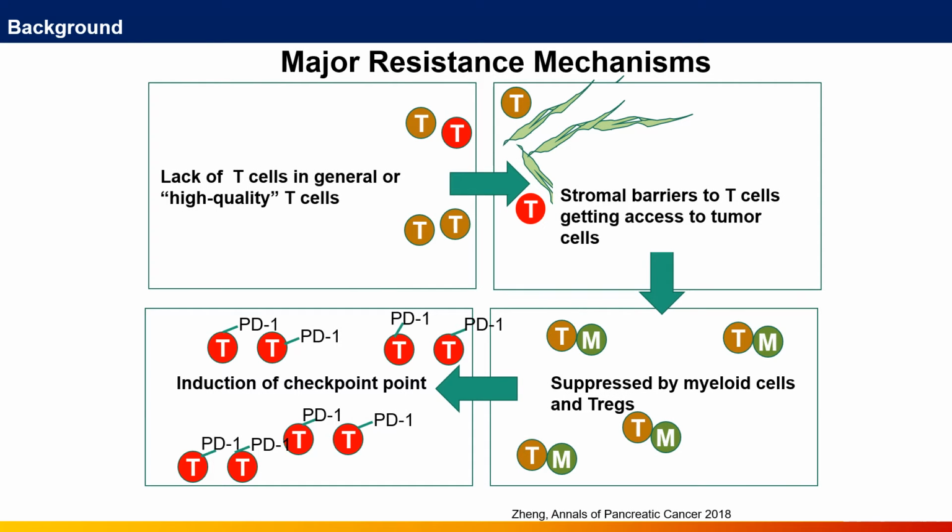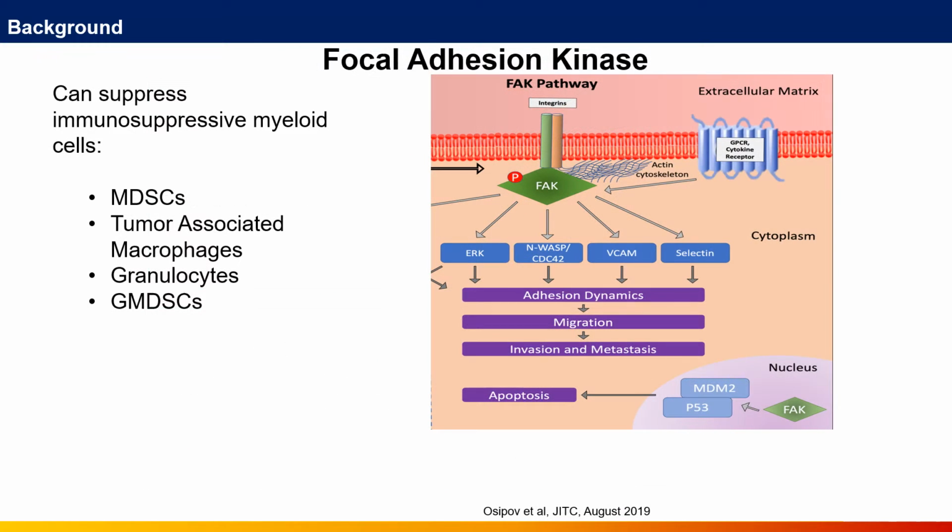Pancreatic ductal adenocarcinoma, or PDAC, is a highly aggressive cancer that accounts for nearly 48,000 deaths annually and is resistant to many novel treatments, particularly immunotherapy, due to multiple major resistance mechanisms as highlighted here. It has been shown that focal adhesion kinase inhibitor can decrease immunosuppressive myeloid cells, consequently sensitizing PDAC to anti-PD1 antibody